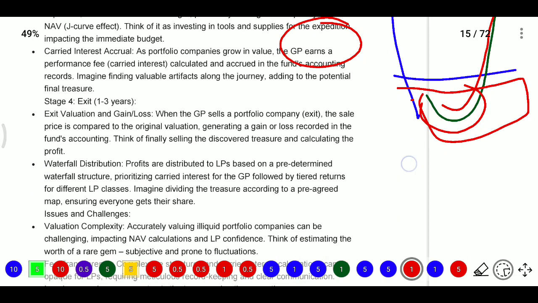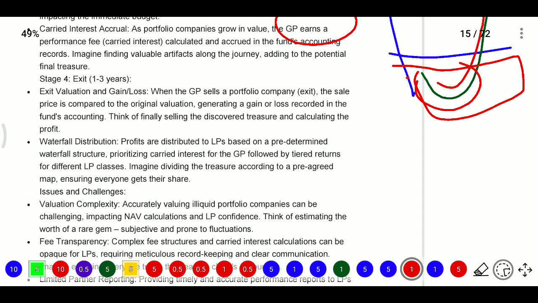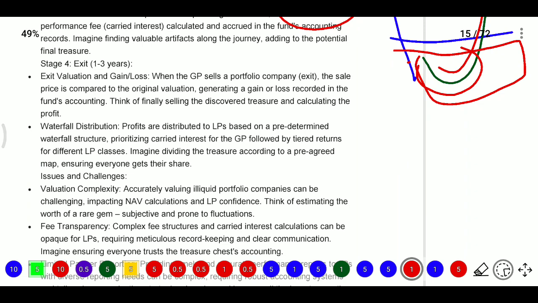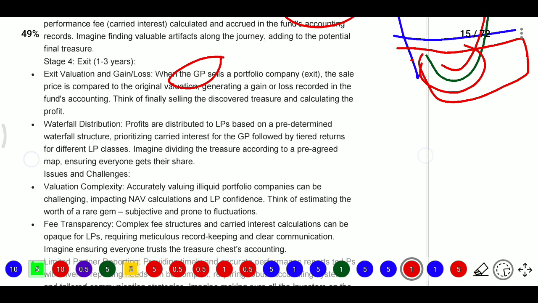Next, stage 4, exit strategy. Exit valuation and gains or losses. So when the general partner sells portfolio companies, that is exit, the sale price is compared to the original valuation, generating a gain or loss recorded in the fund accounting. Think of it as the final selling and calculating the profits.